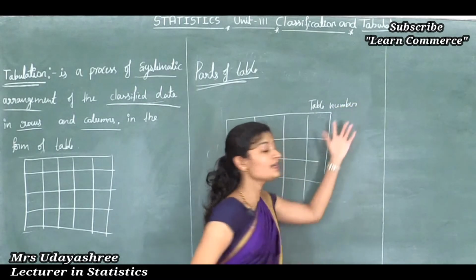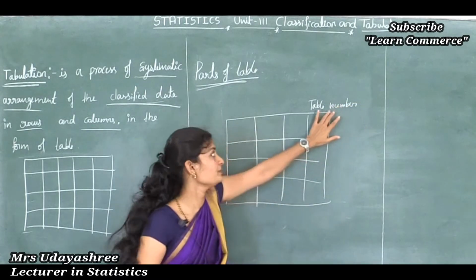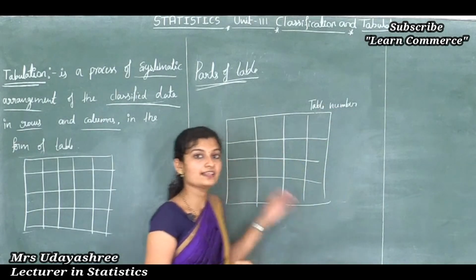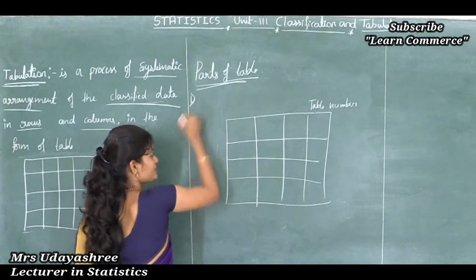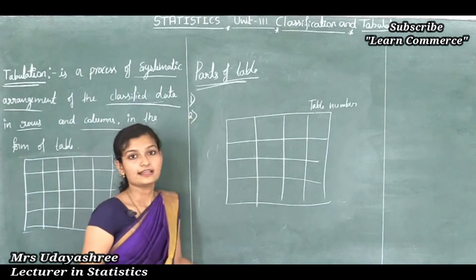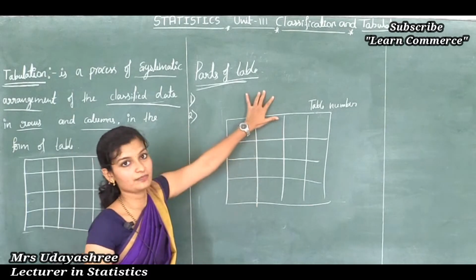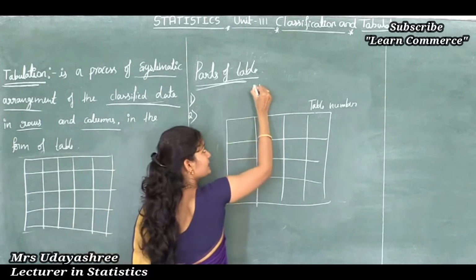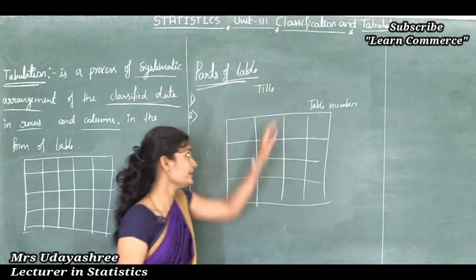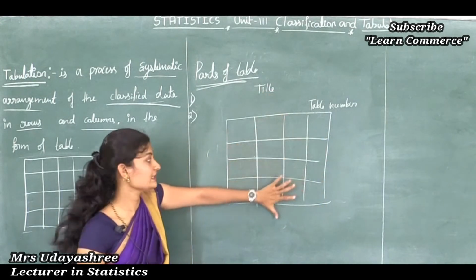This table number should be given for each and every table for easy reference. And the second one is the title. Title is written at the top of the table. This title indicates a short note about the table.